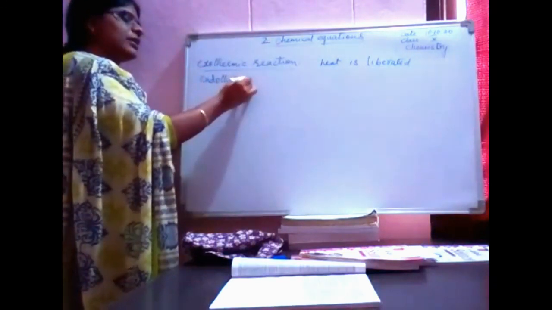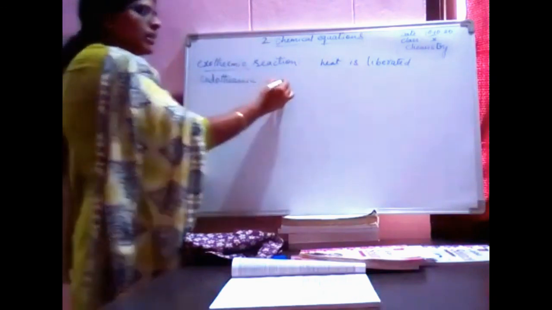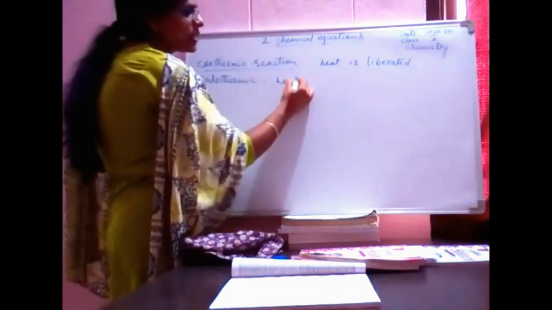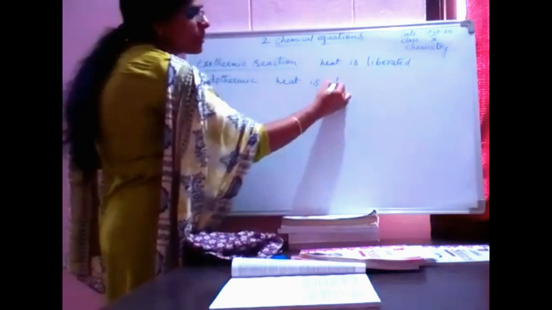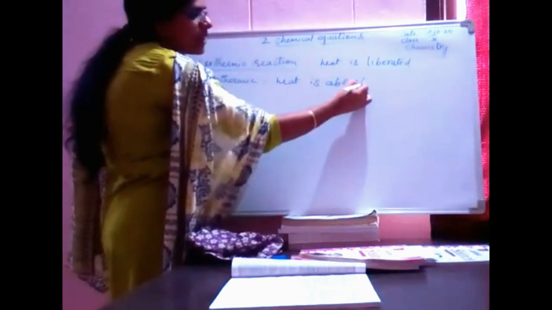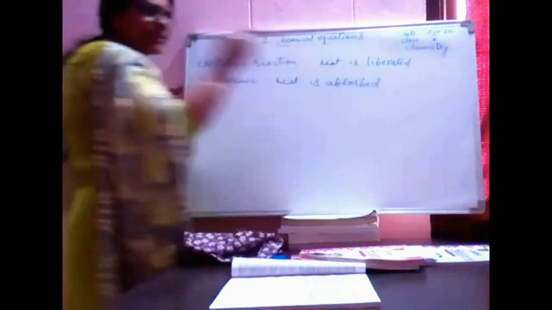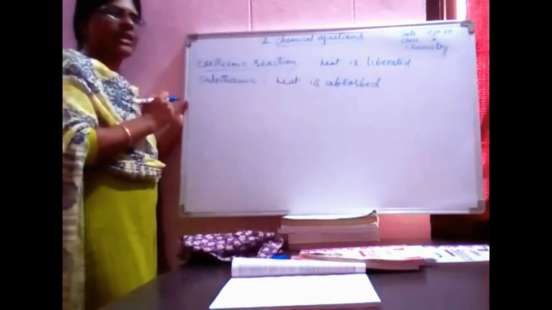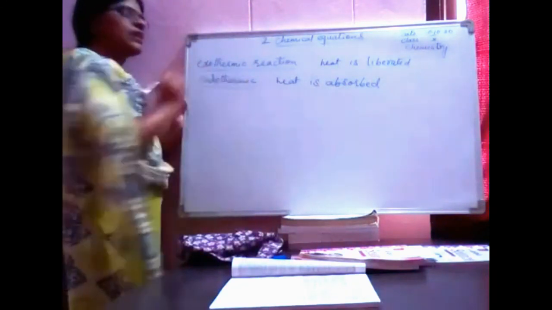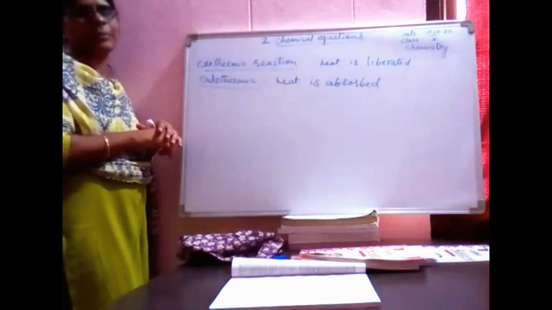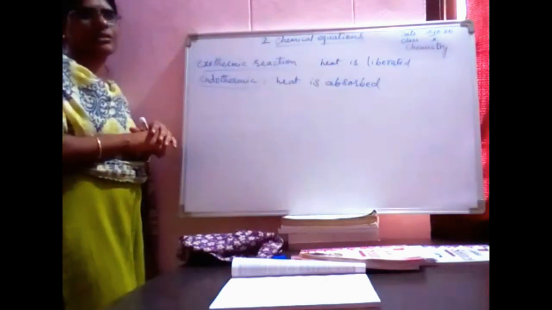Endothermic: a reaction in which heat is absorbed. Heat won't be coming out. It is absorbed by the substance itself. Such reactions are called endothermic reactions.